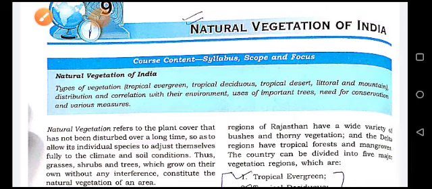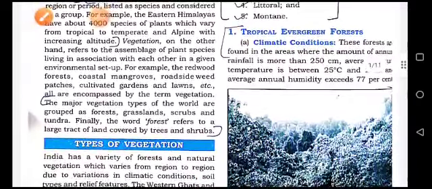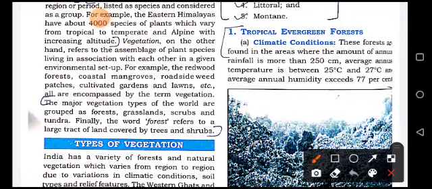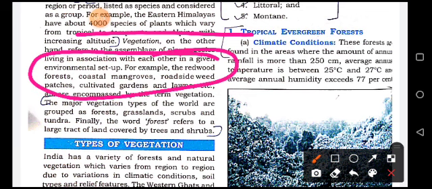For example, in eastern Himalaya, we have 4,000 species of plants which vary from tropical to temperate and alpine with increasing altitude. And vegetation, on the other hand, refers to the assemblage of plant species living in association with each other in a given environment setup.